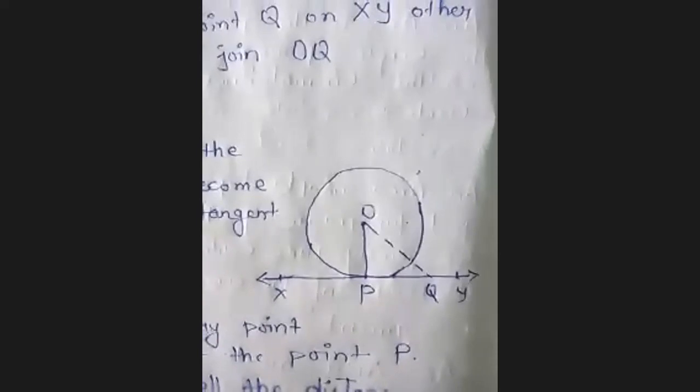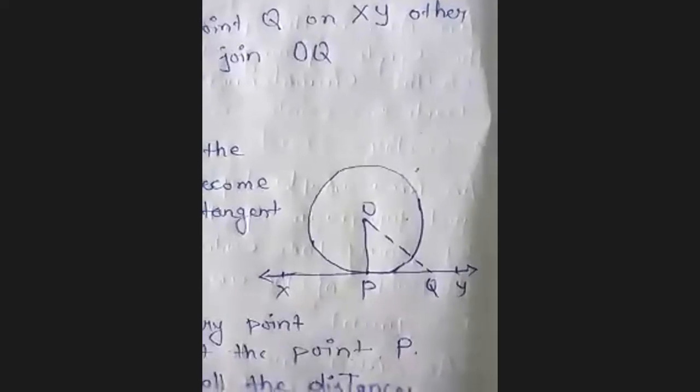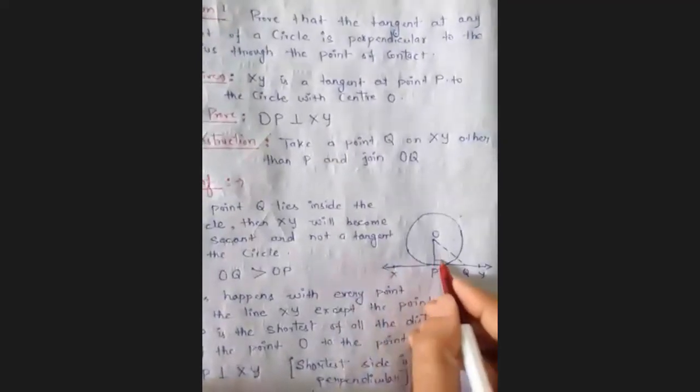So there is the first theorem, and with the help of this theorem, you can definitely solve all the questions in exercise 10.1. So in tangent, I have told you that in this figure, this OP radius is perpendicular to the tangent XY, right? But how is this possible? This is what we are understanding here by proving. The theorem is: prove that the tangent at any point of the circle is perpendicular to the radius through the point of contact. This tangent is perpendicular to the radius of the circle, right?